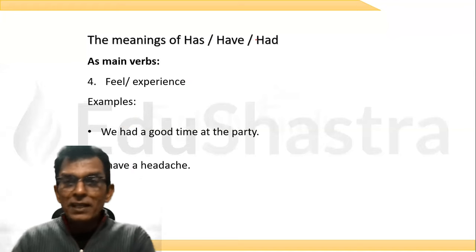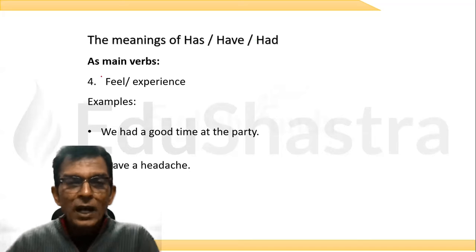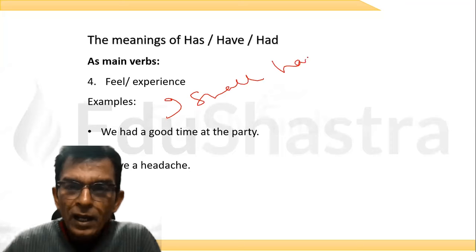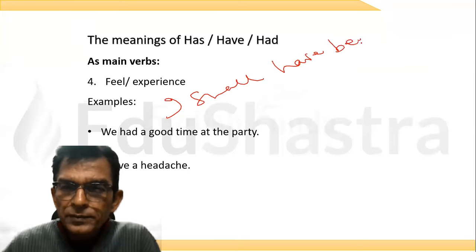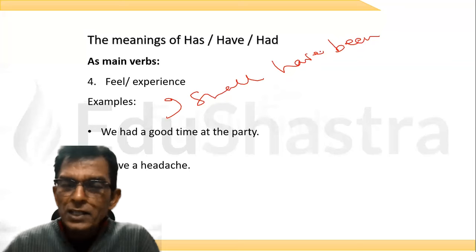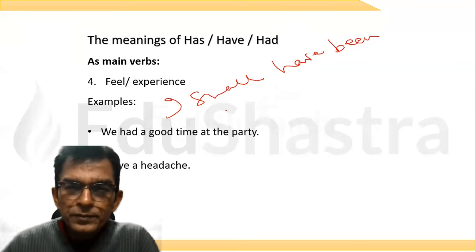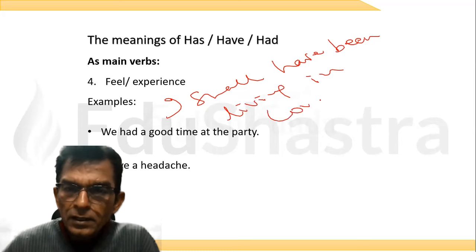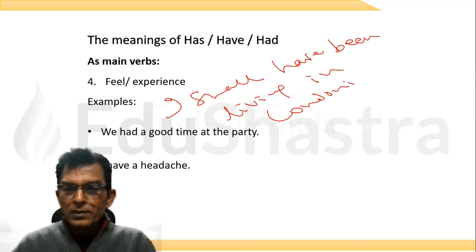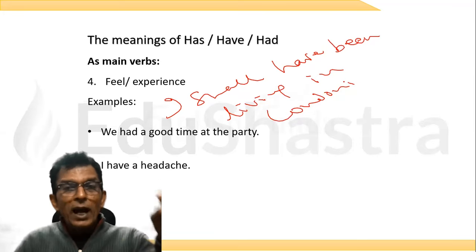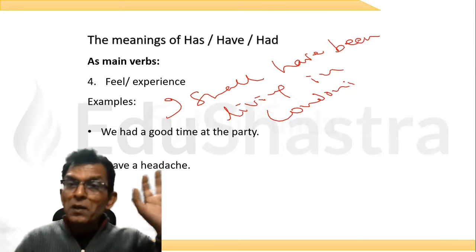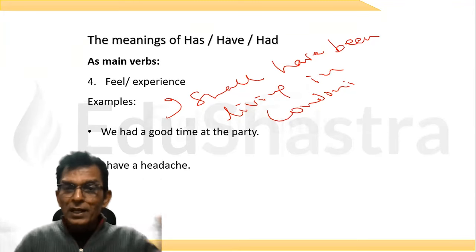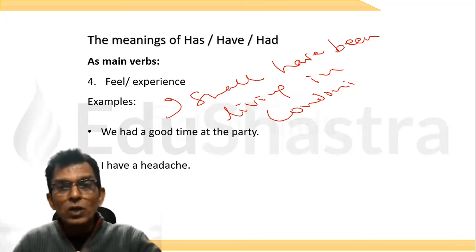So let me write a sentence, future perfect continuous tense, and look at this. I shall have been living in London. नीलिमा, ठीक है? महिमा बेटा, देखना. I shall have been living in London. मैं लंदन में रहता आ रहा हूँगा.